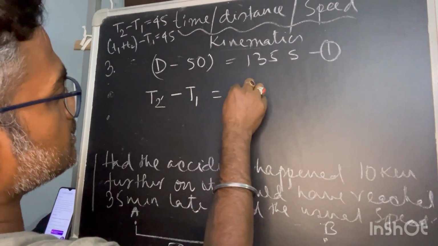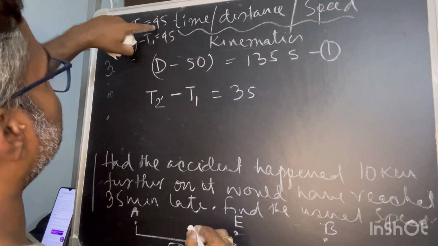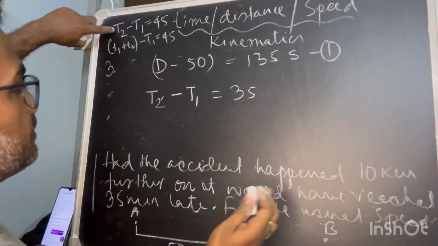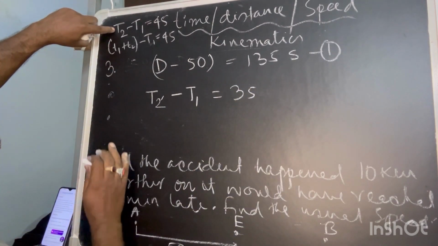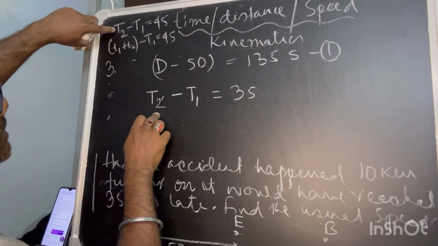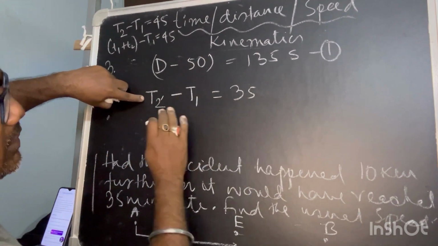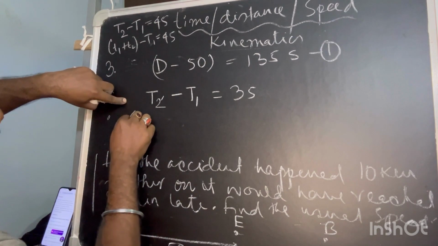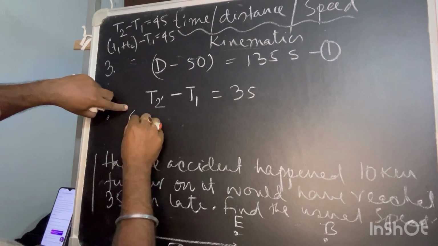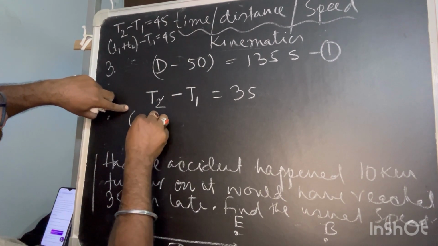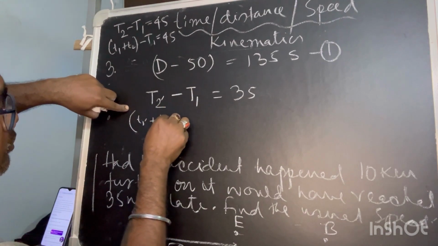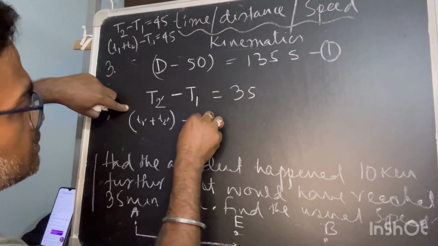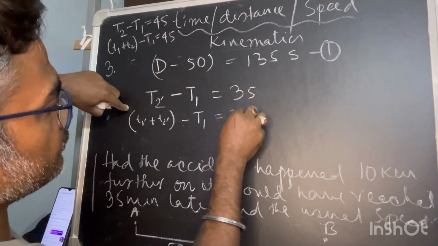That difference is 35. In the earlier case it is 45 because the accident happened 50 kilometer apart from the starting point. Now this is 60 kilometer apart. Only that thing is changing here. So this also has two parts. First part is T1 dash plus T2 dash minus T1, that is equal to 35.